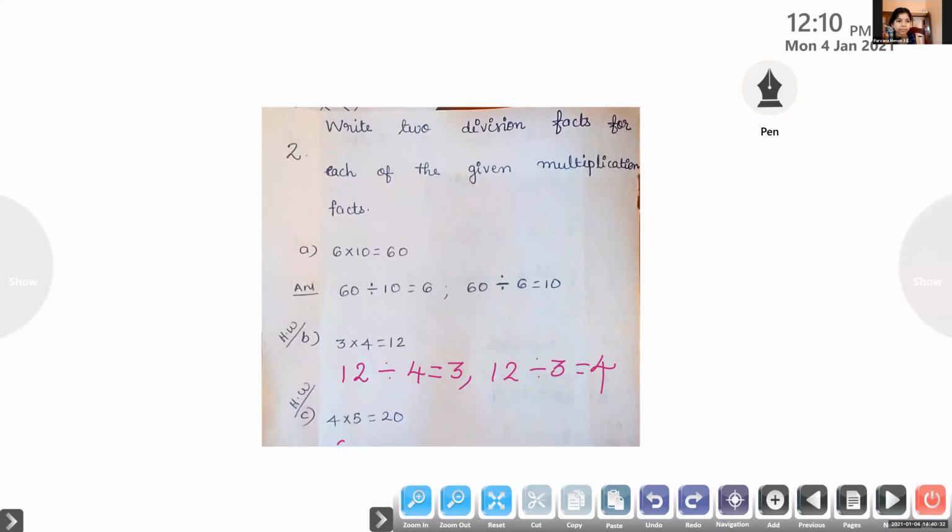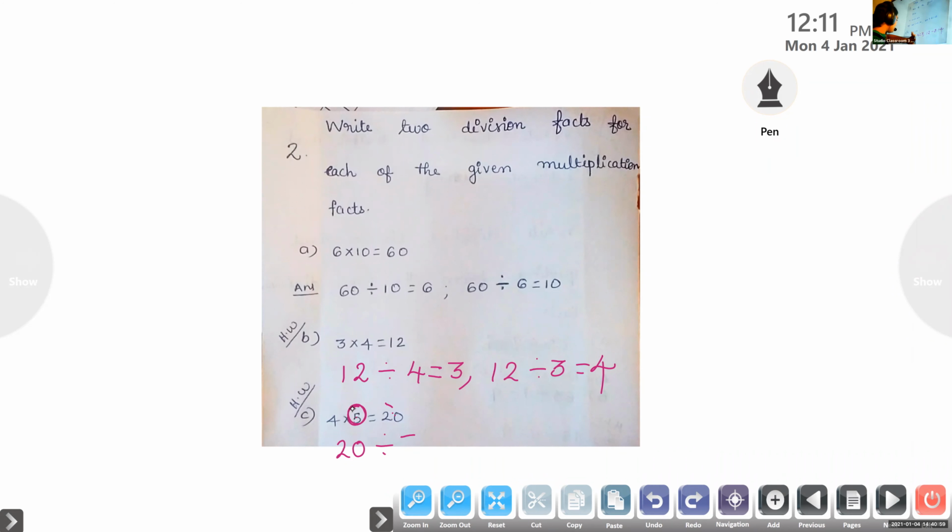20 divided by 4 equals 5. First, you can write 20 divided by the number of objects first. That way, it's better. Otherwise, you will get confused. Both are correct, but if you are not following the same pattern, you will get confused.